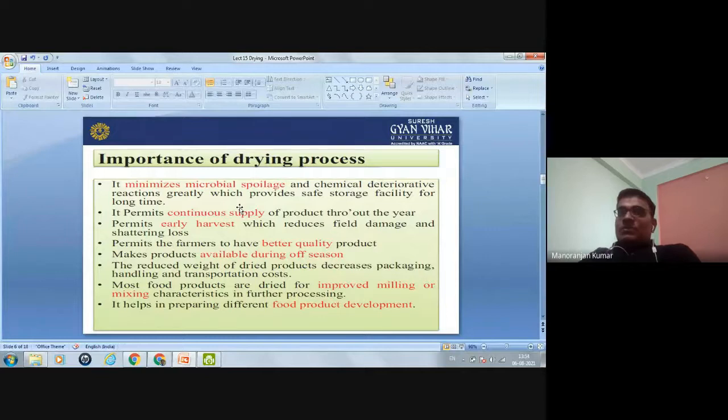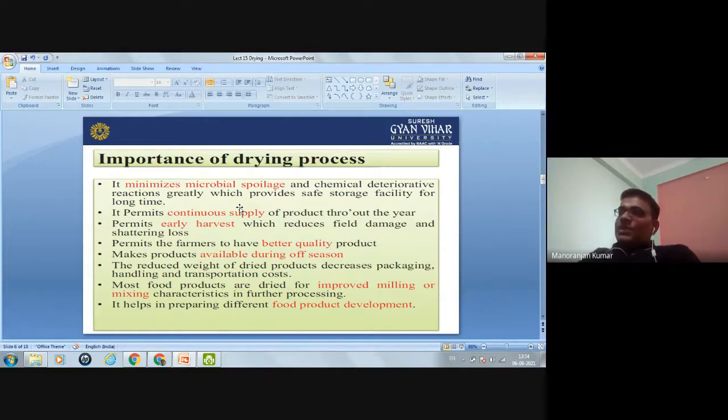So if there is moisture in the grain and at that time you are harvesting the crop, then damage of the crop will be less and also the scattering losses will be less. Okay. So drying permits early harvest which reduces field damage and shattering losses.